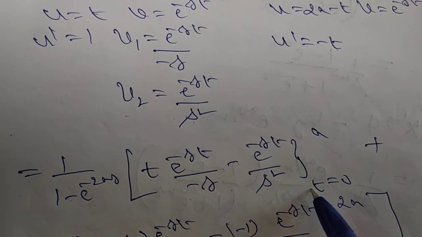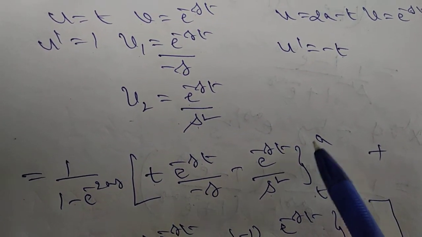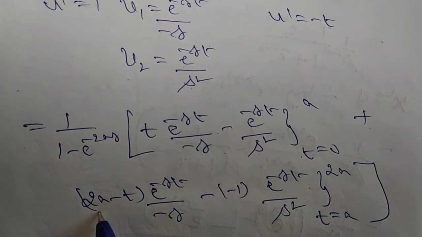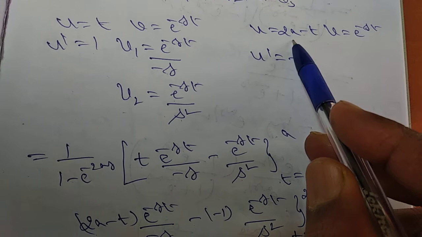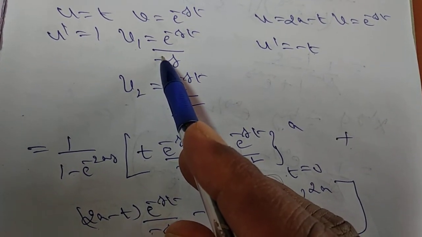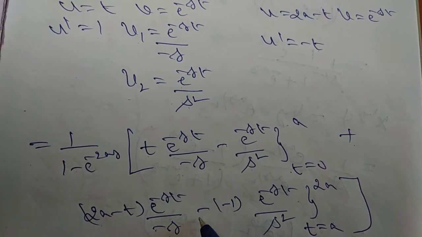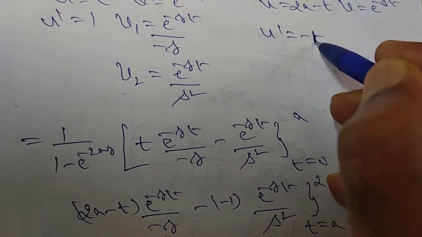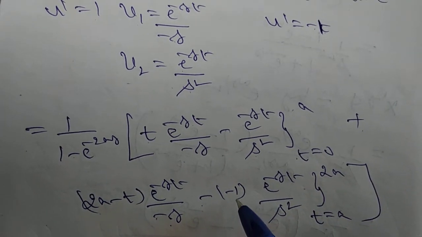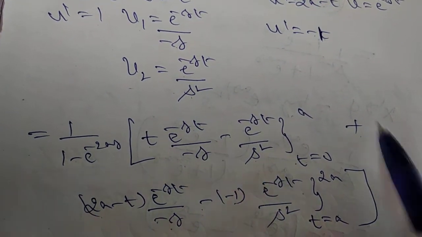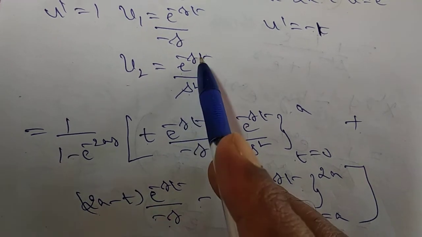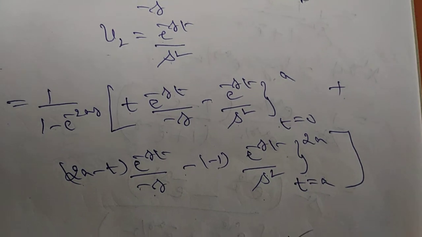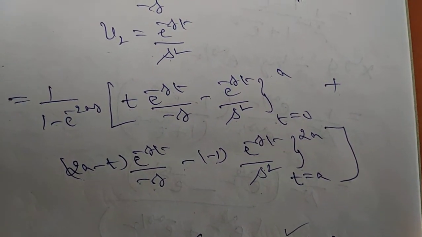So for the first integral, t is equal to 0 to a, plus the second integral, u is 2a minus t, 2a minus t into v1, same e power of minus st divided by minus s, minus u dash is equal to minus 1, not minus t, u dash is equal to minus 1, and v2, so e power of minus st divided by s square. So the limits are a to 2a. So now you have to apply those limits.